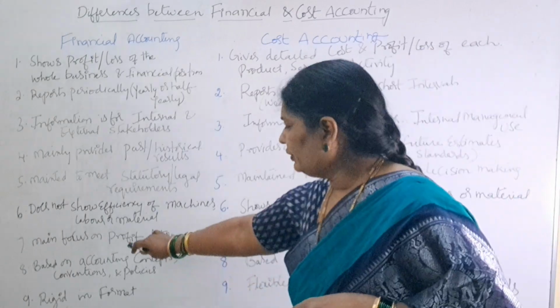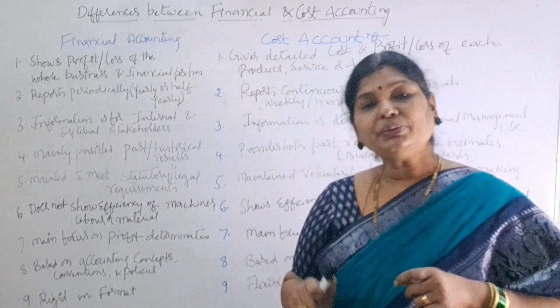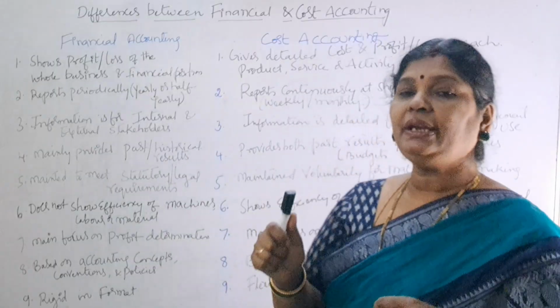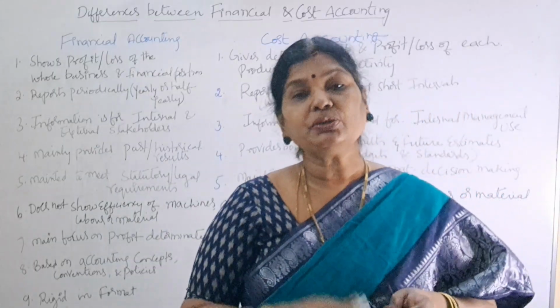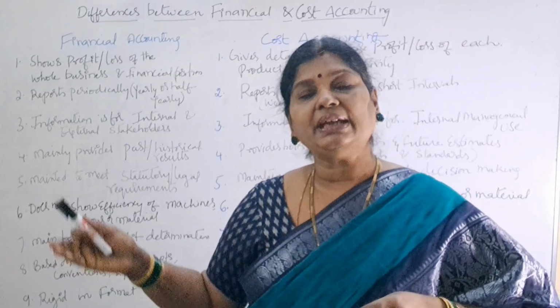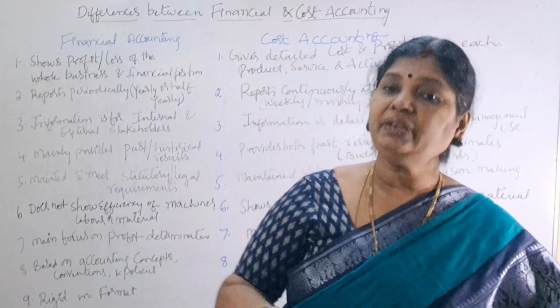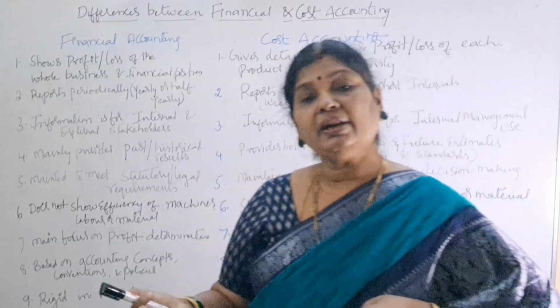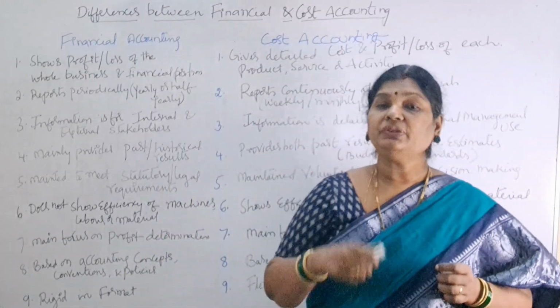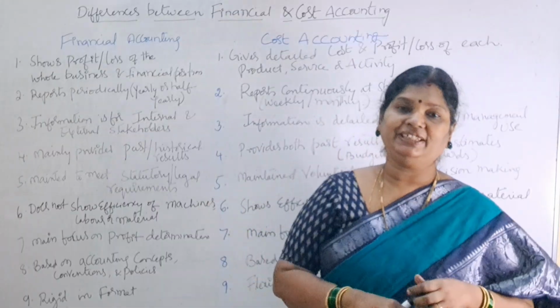Next, financial accounting's main focus is on profit determination. So we want to know what profit is made. Why do we do business? To earn profit, right? So when we are doing an activity as a business, we would like to know at the end of the year how much profit we have made, or if we have incurred a loss, how much loss we have incurred. That is called what? To know the profitability, we prepare financial accounting.